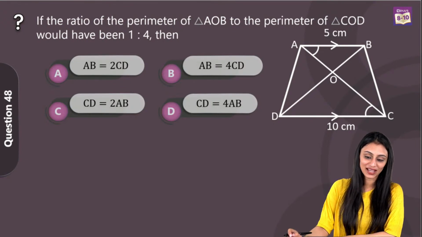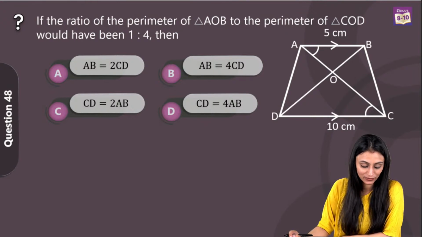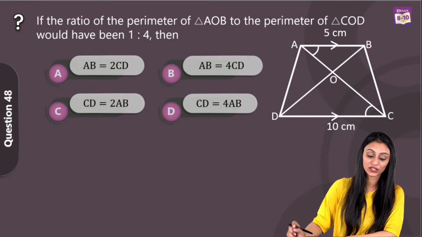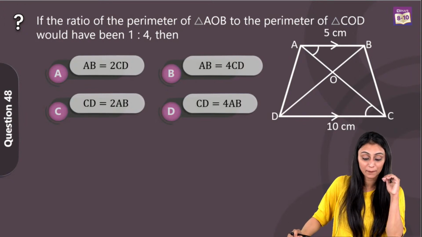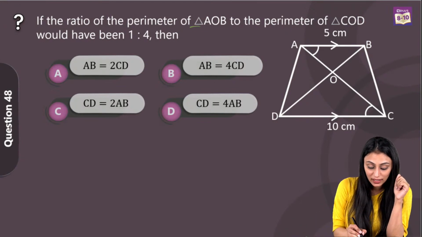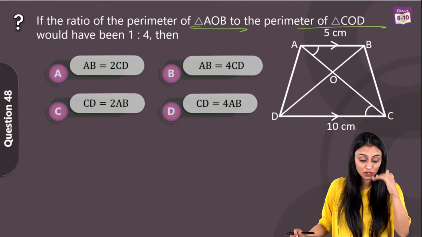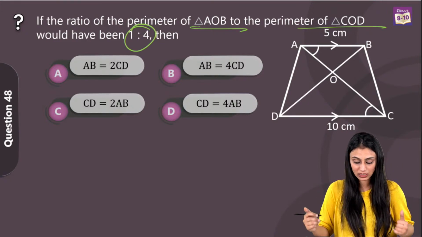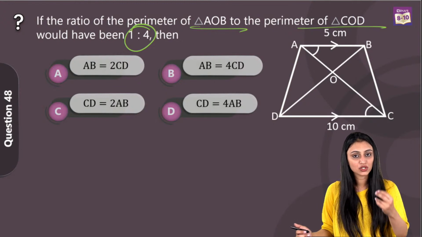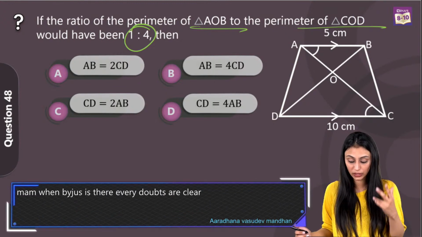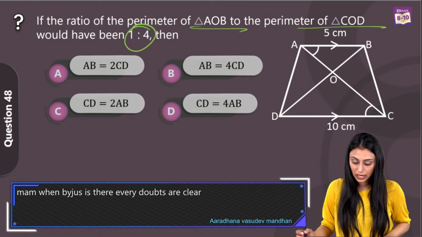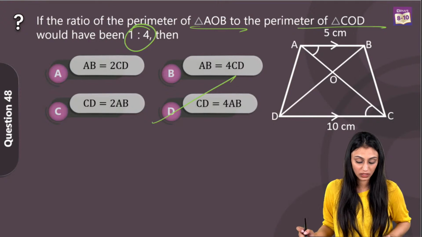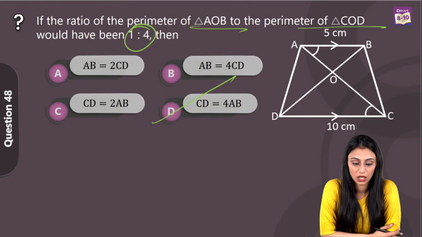All right, let's take a look at question number 48. If the ratio of the perimeter of triangle AOB to the perimeter of triangle COD would have been 1:4 then. So we are talking about the perimeters here. So perimeter of triangle AOB and perimeter of triangle COD, their ratio is 1:4. Then if you look at the options, we are talking about the relation between the sides. So we know that when triangles are similar, ratio of perimeter of 2 triangles is equal to the ratio of sides of 2 triangles, right? So I can say from here that option D, which is CD equals to 4 times AB, would be the right answer for this question.